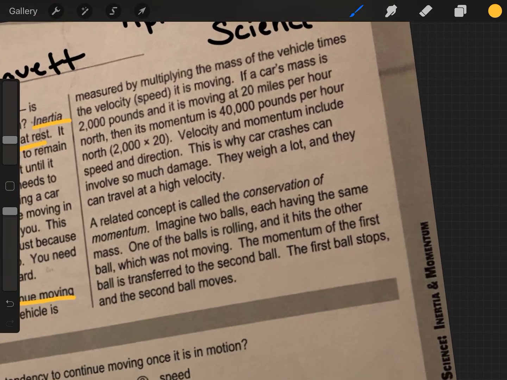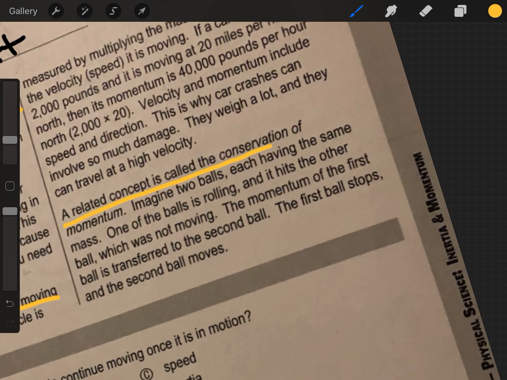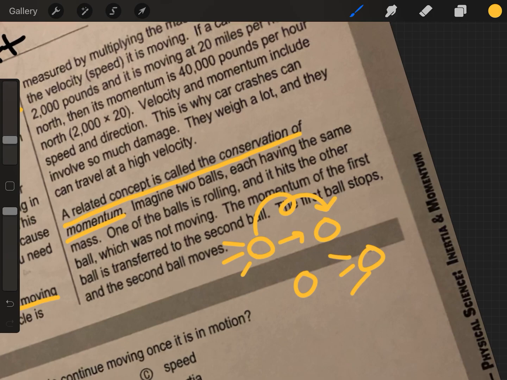A related concept is called the conservation of momentum. Another vocab term. Imagine two balls, each having the same mass. One of the balls is rolling, and it hits the other ball, which is not rolling. The momentum of the first ball is transferred to the second ball. The first ball stops, and the second ball moves. You can think about this like if you were playing pool. This ball is just whizzing by, and it slams into this one. So our first one stops, but now our second one goes forward. The momentum is transferred from our first ball into our second.